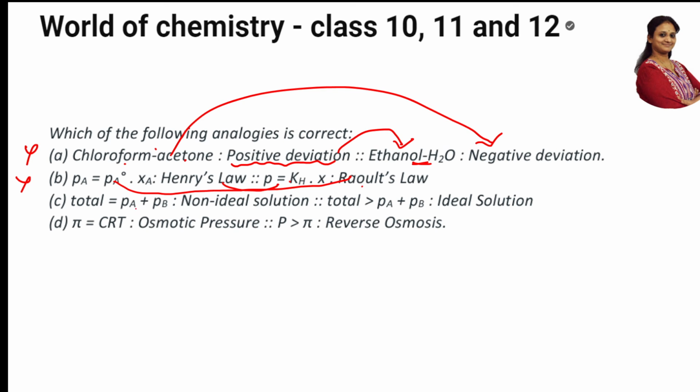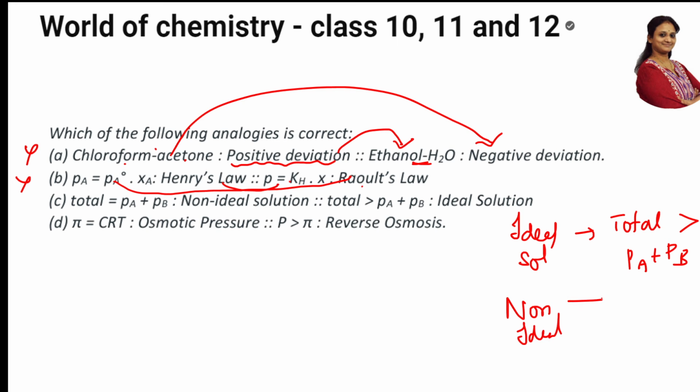Total is equal to PA plus PB, non-ideal solutions. Remember students, always non-ideal solutions. Let me write here. For ideal solutions, always total is greater than PA plus PB. For non-ideal solutions, always remember total is equal to PA plus PB. This is okay. So they have given it wrong.